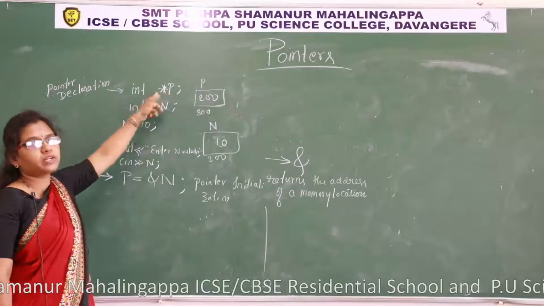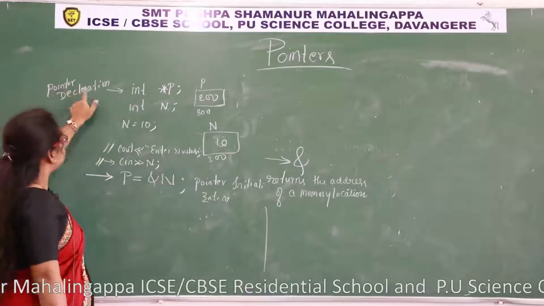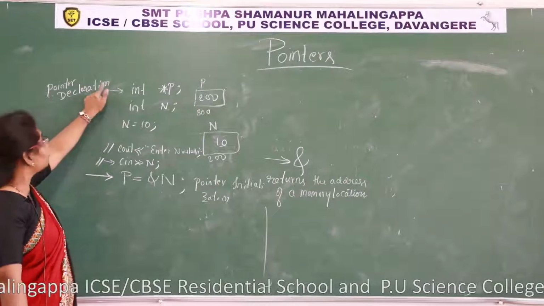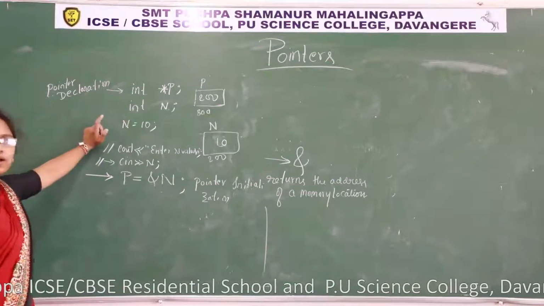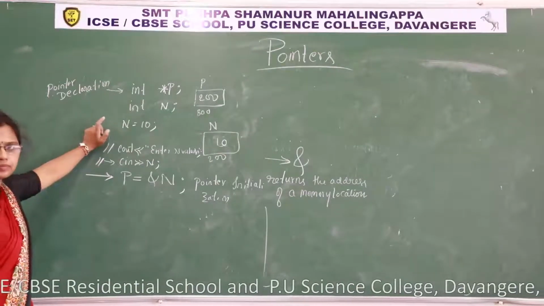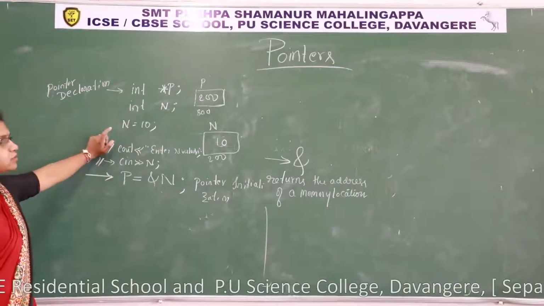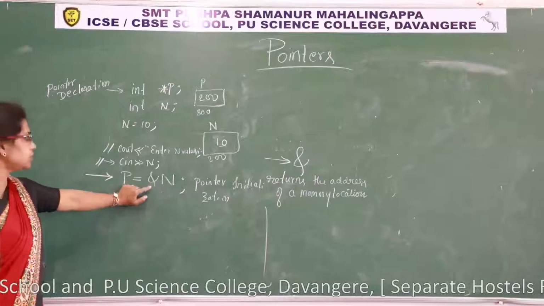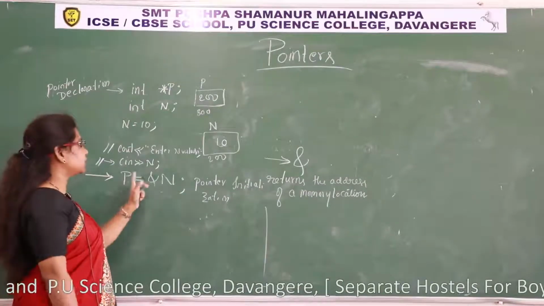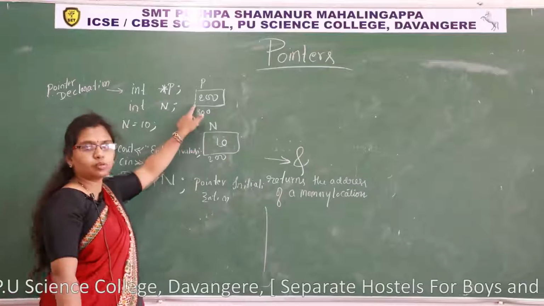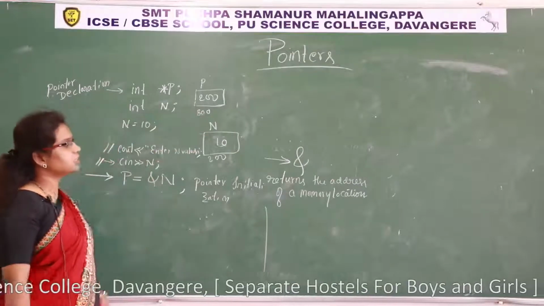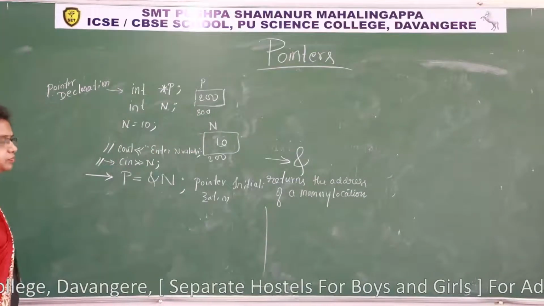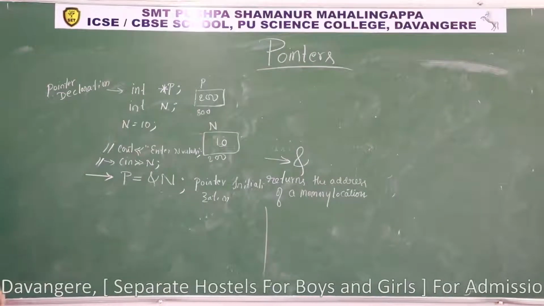Reserving memory for a pointer is called pointer declaration. After declaration there is no value in the pointer variable. I have to store the address of a variable. How? Using the ampersand operator. So this is the way to initialize the address of a variable into a pointer. Let us write the general syntax of these two.